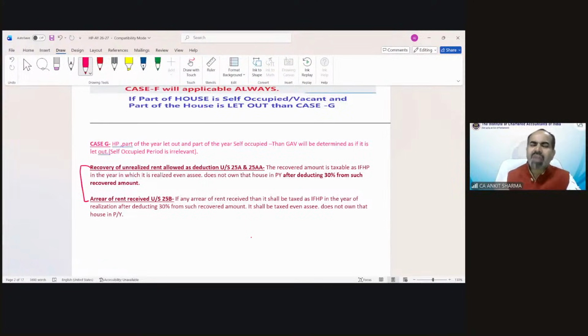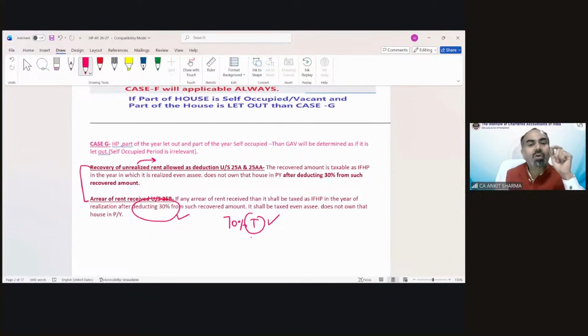The treatment is very simple. No concept like relief is there. You just need to do one thing. If there is arrear of rent which you are going to receive in the current year, 30% deduction is allowed and 70% is directly taxable.